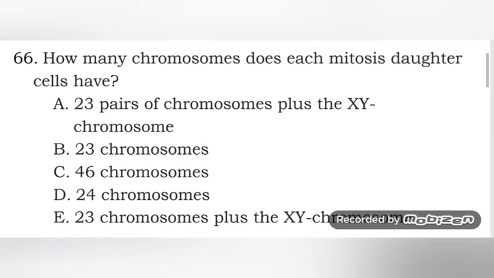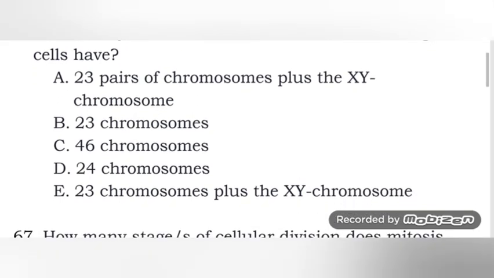Next one, how many chromosomes does each mitosis daughter cell have? Mitosis has diploid daughter cells. That means they have 46 chromosomes, or 23 pairs of chromosomes.